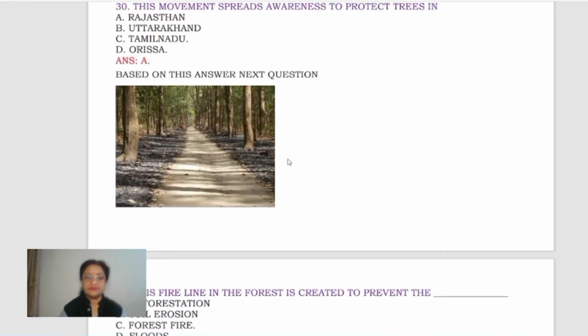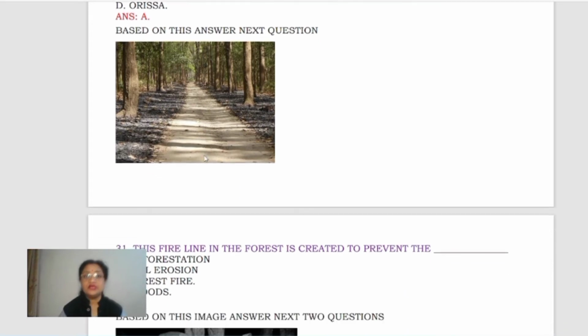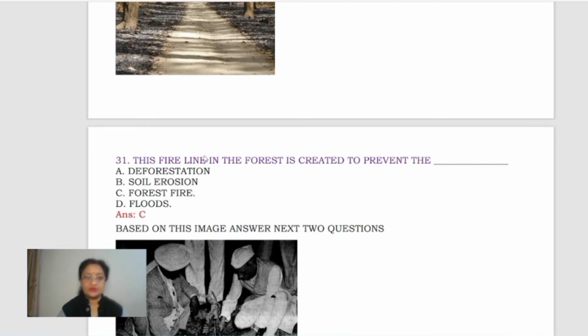Based on this picture, answer the next question. This is actually what you can see here. It is a fire line. Okay. Fire line, a space which is left in between the forested area to actually prevent the spread of fire from one part of the forested area to the other, if by chance it happens. Clear? Now come to the next question.